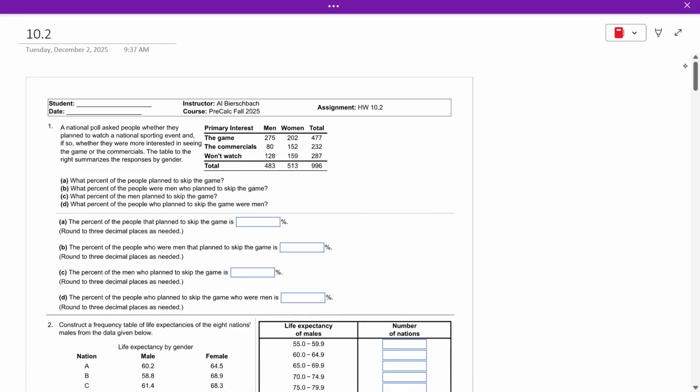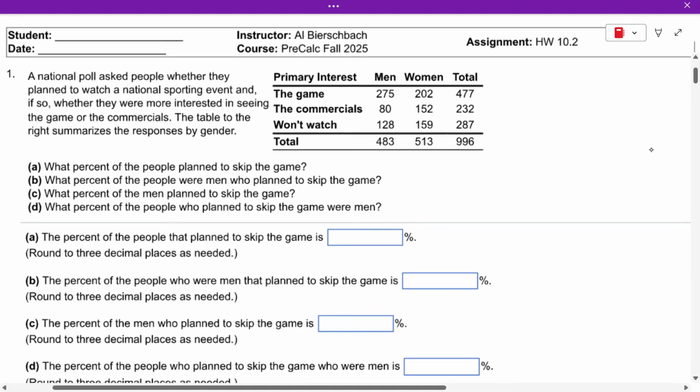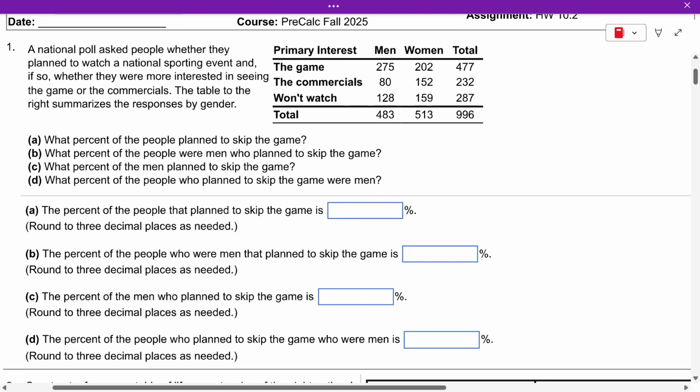All right. So here we go. This first one's a fun one because it's how well can you read this and what does the table mean? And this is a quiz question, so you do need to know how to do this one. The percent of people that plan to skip the game is those that won't watch, 287, divided by the total number of people, 996. You divide that out and it's 28 point some odd percent.